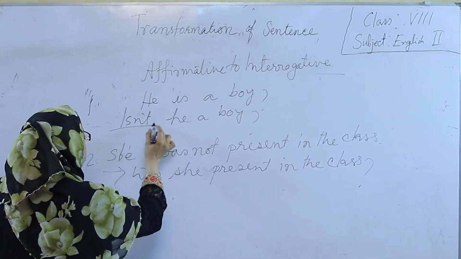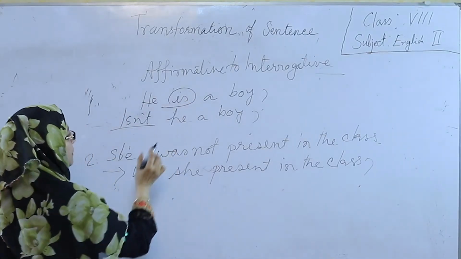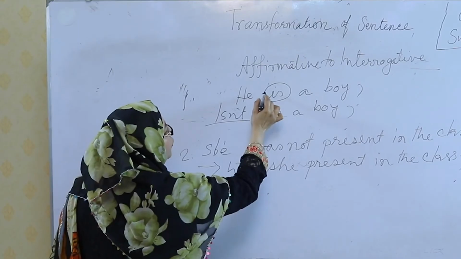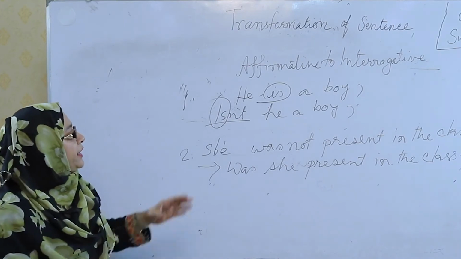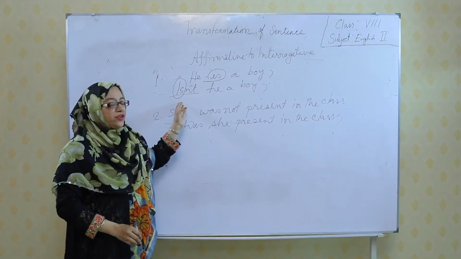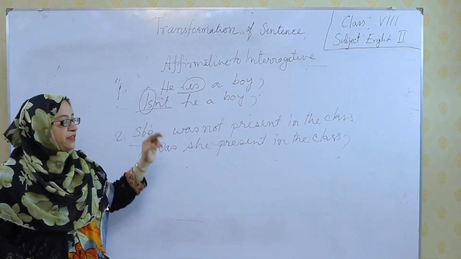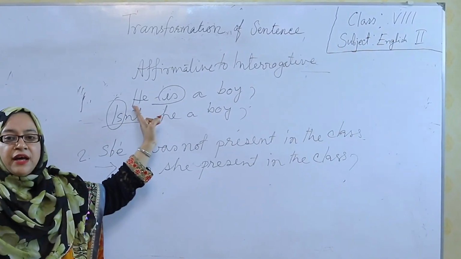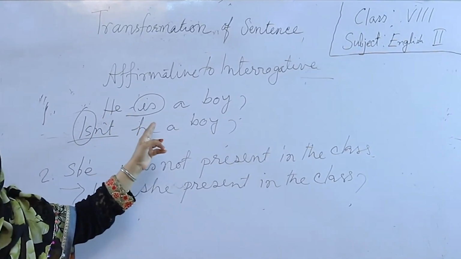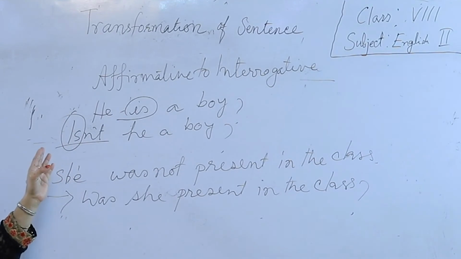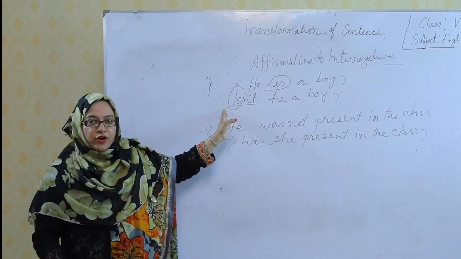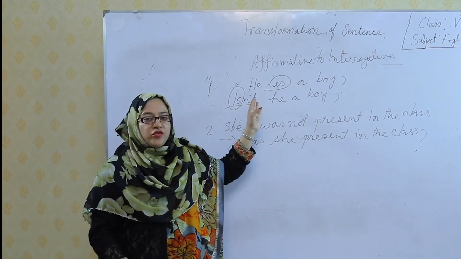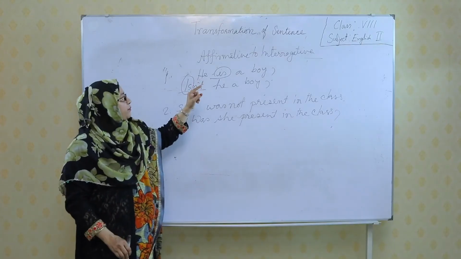We use the verb and the negative form to turn it into interrogative. Just like this, this is the affirmative sentence: He is a boy. When we turn it into interrogative, we use the negative interrogative form.